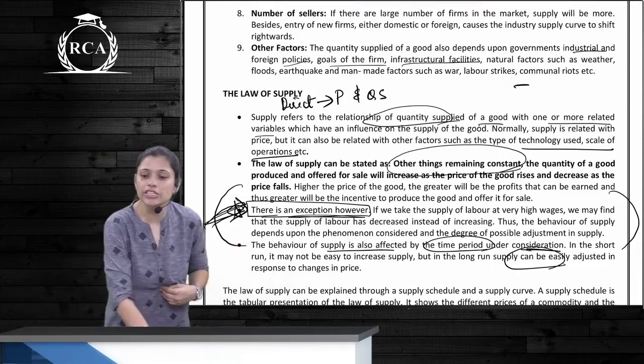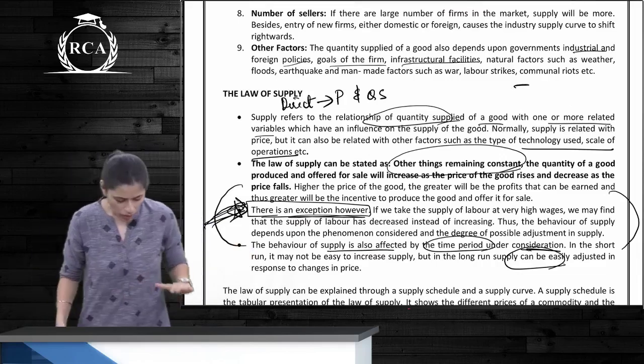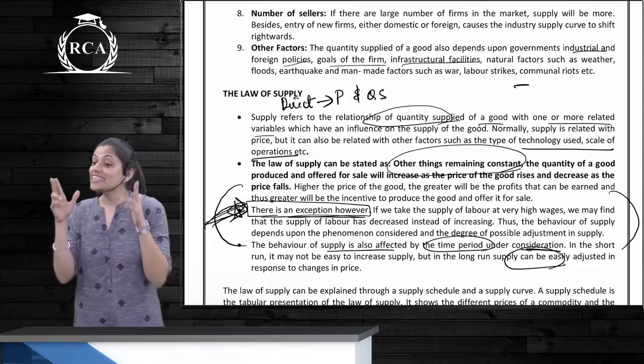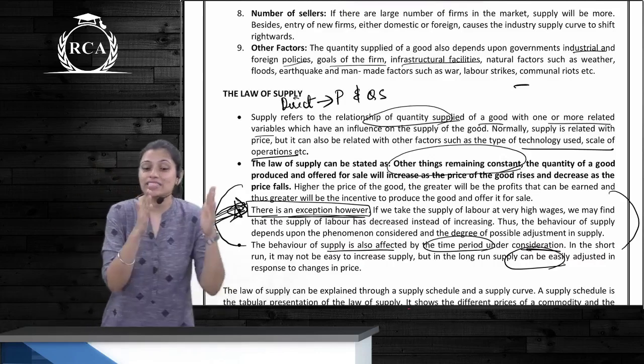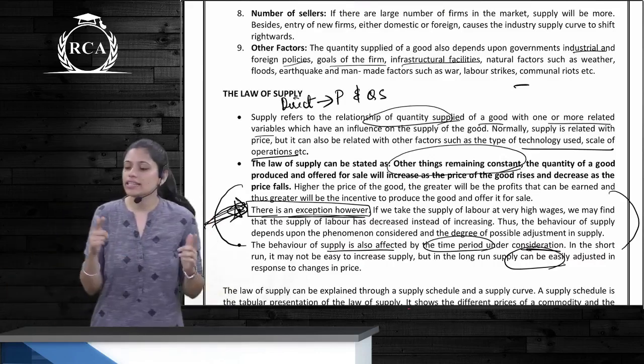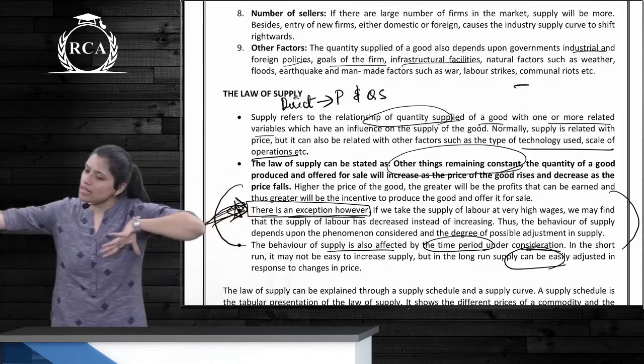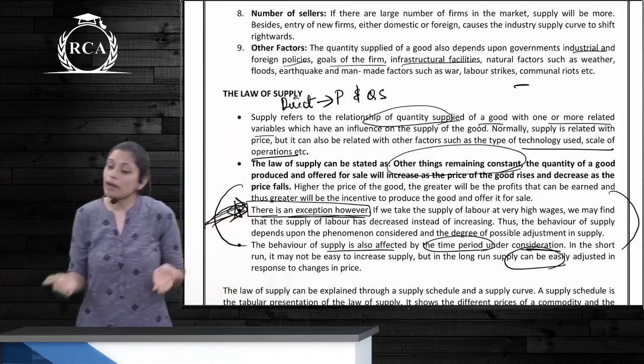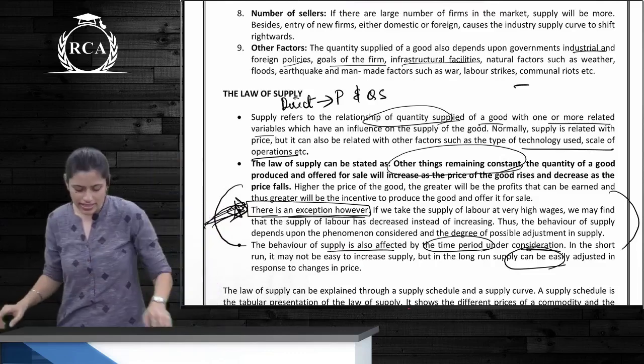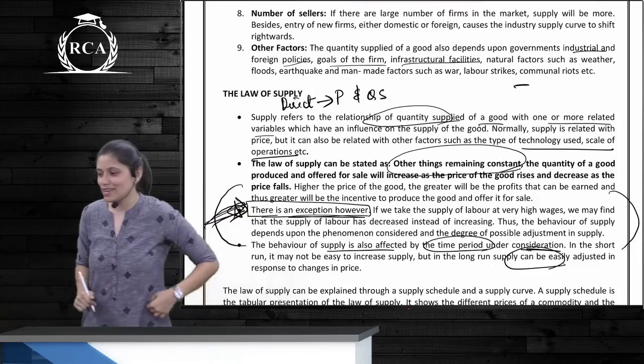It's a direct relationship between price and quantity supplied. So other things remaining the same, ceteris paribus, when price increases, quantity supplied also increases. When price falls, quantity supplied also falls. What is the exception?